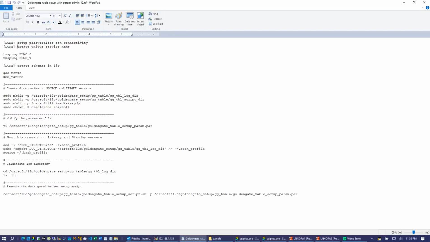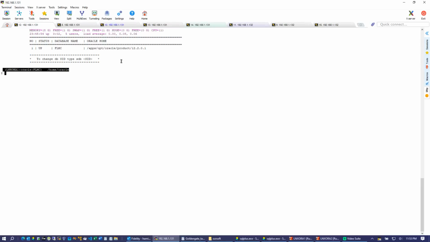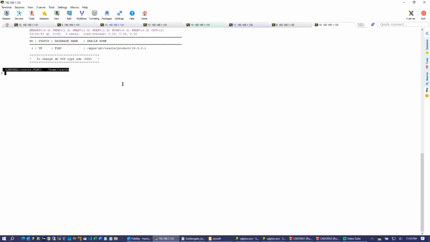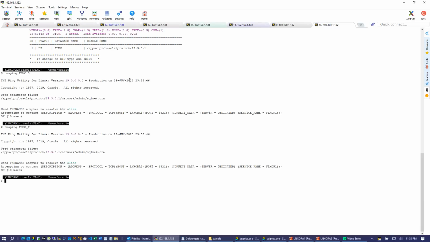Let's DNS ping those services to make sure that they are still pingable. So this is my 12C server. You can ping those services, and this is my 19C server. Both services are pingable on both servers.